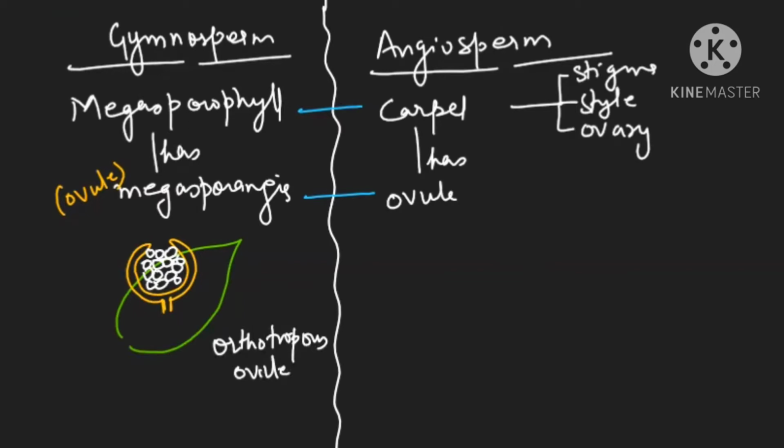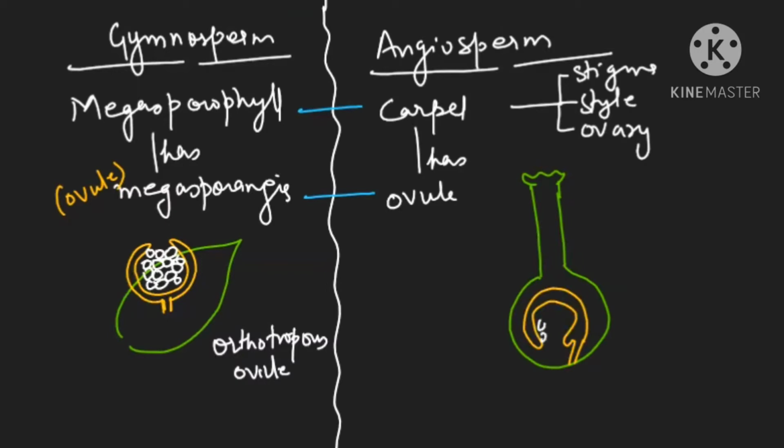Clear? Now if you see in this diagram, this is your ovary, style and stigma. And inside this, see carefully, this is your ovule, stalk, and this is rotation this way. This is the way it is rotated at 180 degree.